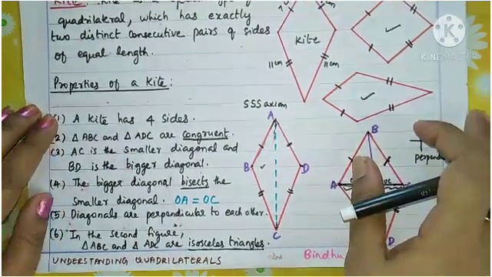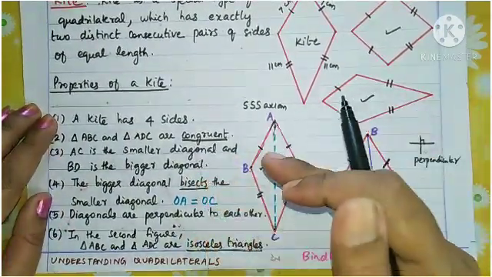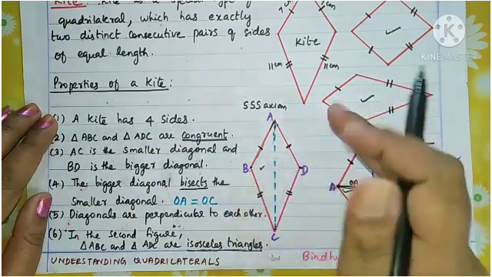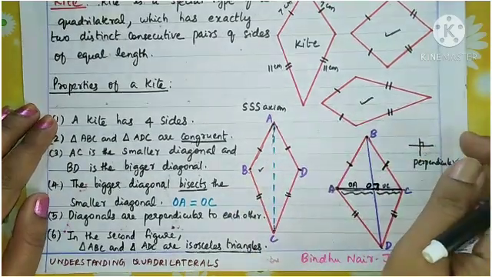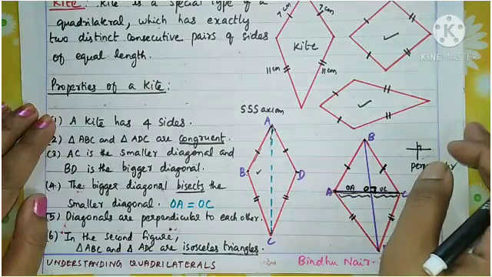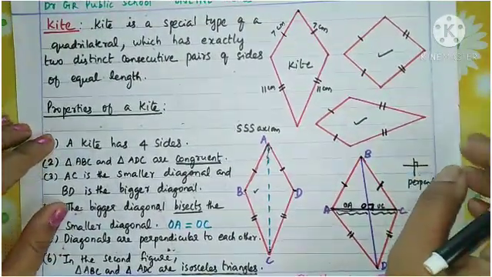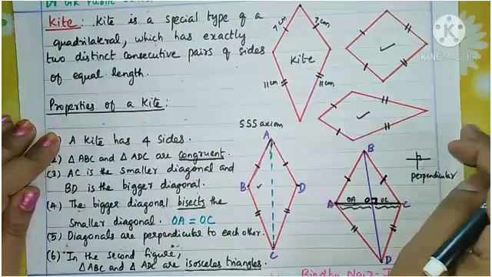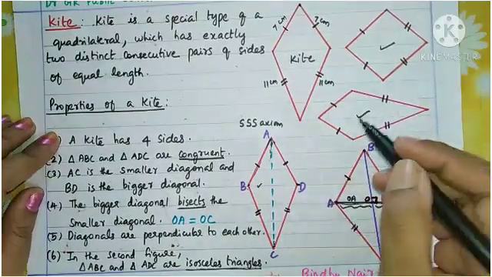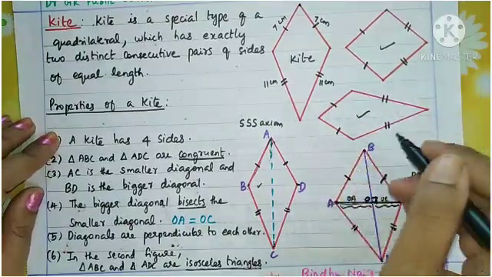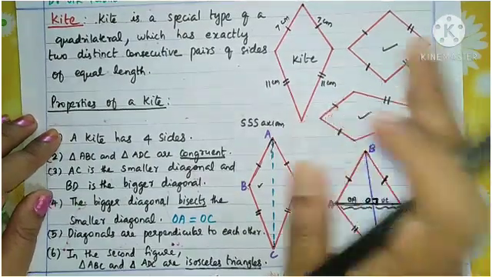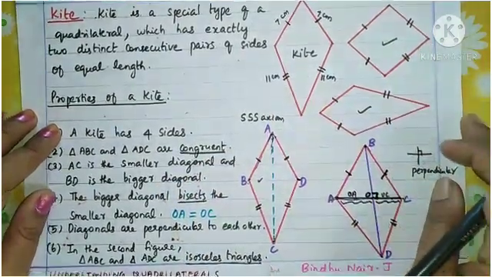Okay. So read all these properties so that you will be very thorough about the different types of quadrilaterals. In the trapezium there are properties, and in the kite also there are different properties. So you want to read and understand all of them, and also read your textbook. In that textbook different activities are given so that you will be very clear about these properties.